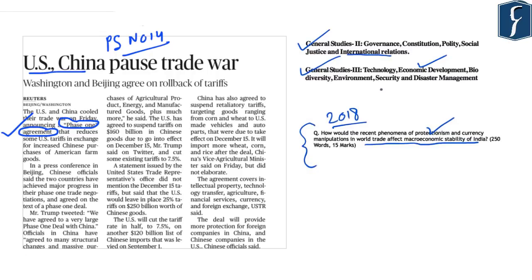Now, although the steps being taken by the US and China to target each other's economies are not important for us from the exam point of view, let us look at a brief overview of what is happening between these two countries. Recently, the United States of America imposed a 15% tariff on imports valued at about $300 billion. The US mainly targeted products from China for violation of the intellectual property rights of American companies. And China was also accused of currency manipulation, which is leading to currency wars.